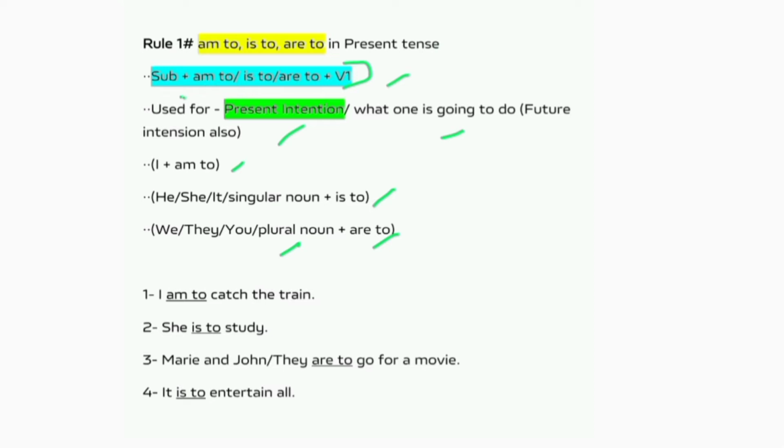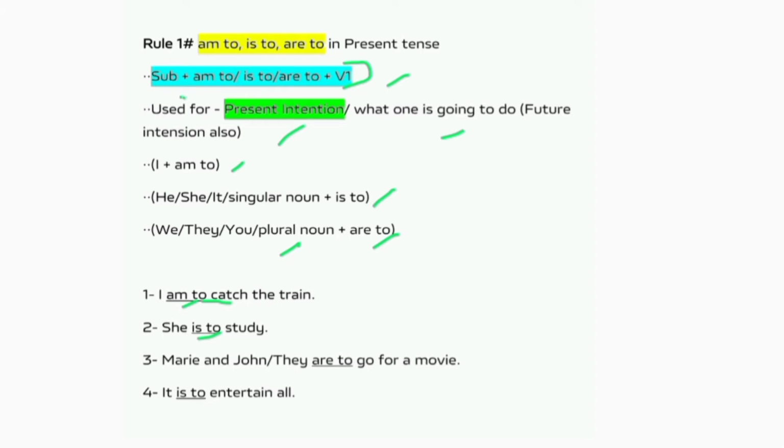Let's see some examples. I am to catch the train. If you notice, to is followed by verb first form, which is an infinitive, and I am to catch the train means there is no compulsion on me for catching the train. I am just telling it in a general way. And in the next sentence, she is to study. Again, there is no force on her for studying. She may study or may not.